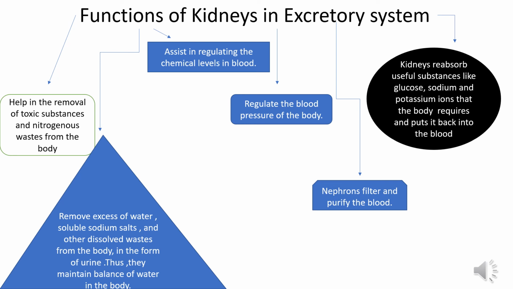The fourth one is that kidneys help to regulate the blood pressure of the body. The fifth one is that nephrons filter and purify the blood. The last and the sixth one is that kidneys reabsorb useful substances like glucose, sodium and potassium ions that the body requires and put them back into the blood.